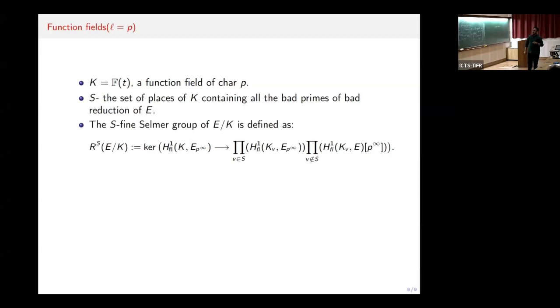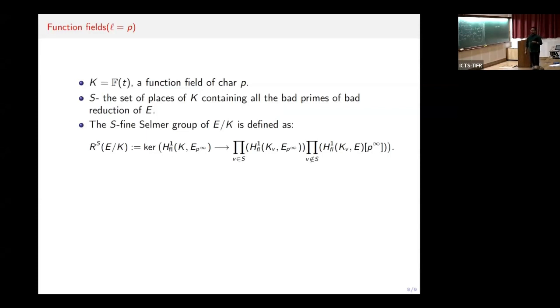Here the notation is actually H1 flat, spec K, P infinity. It is not a Galois group anymore. It's H1 flat, spec K, P infinity. There is some V in S, H1 flat, spec K, P infinity, and there is some V not in S, H1 flat, spec K, V, P infinity, as outside this is.